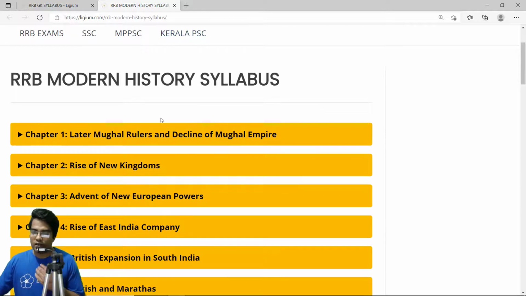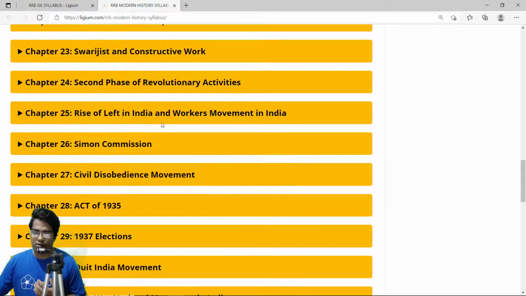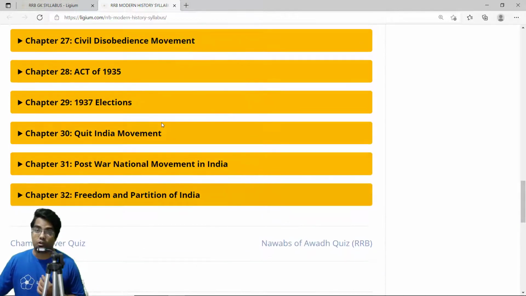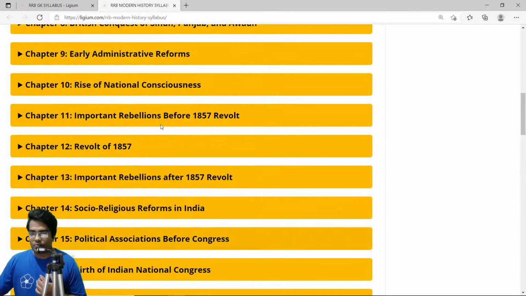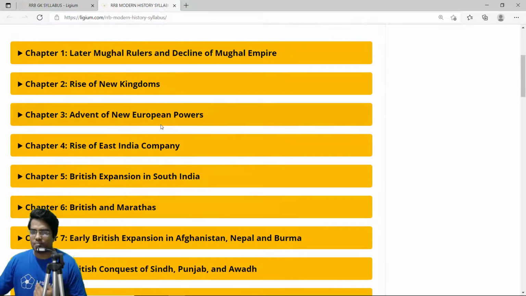Here we have around 32 chapters on modern history. Now the French power. Basically this is the beginning of the advent of the new powers. So this is chapter 3. The French, the Dutch, the Danish, the English, the Portuguese, all these powers came in the beginning stages. Some of them survived in India, some of them left India. So we are going with chapter 3, that is advent of new European powers.